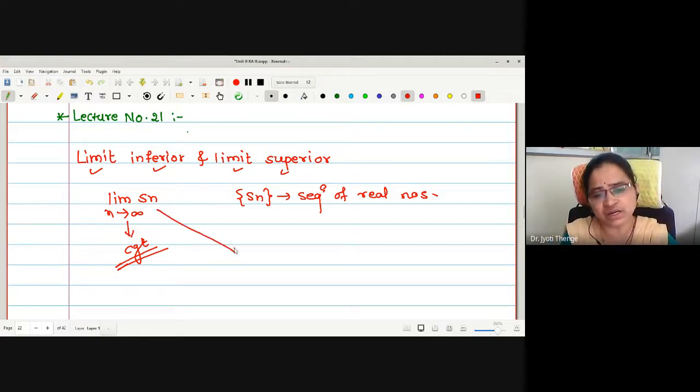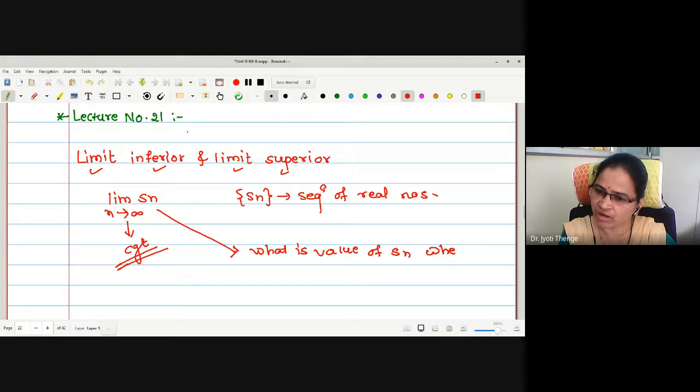What does this limit as n tends to infinity of Sn tell us exactly? This tells us the value of Sn when n is very large, right? That is, we were guessing what will be the value of the sequence at the infinite stage.